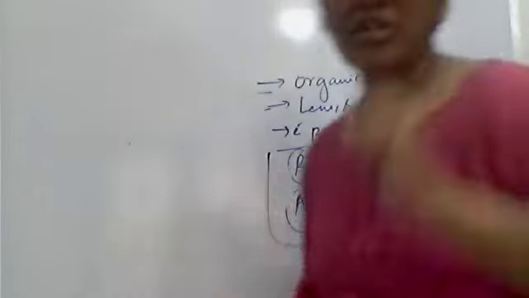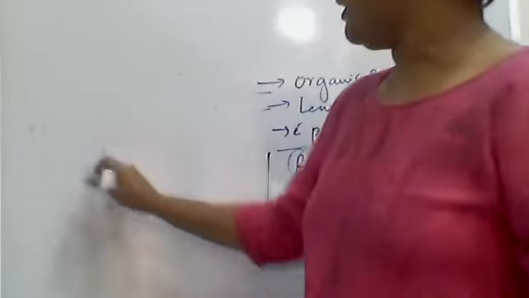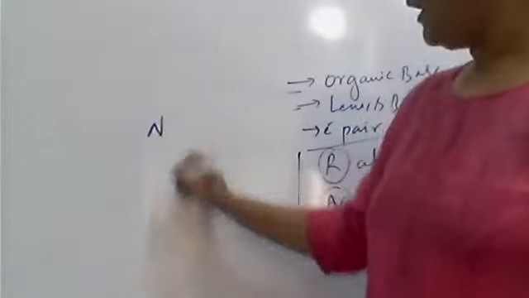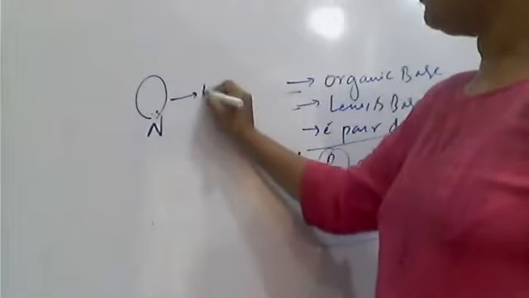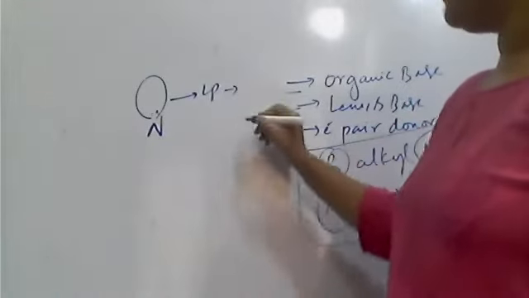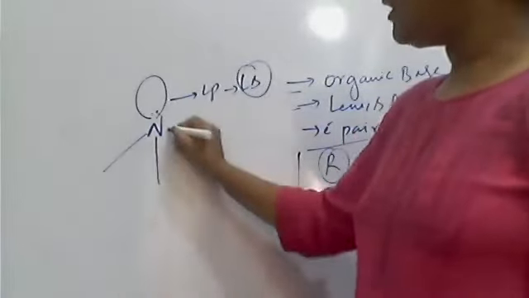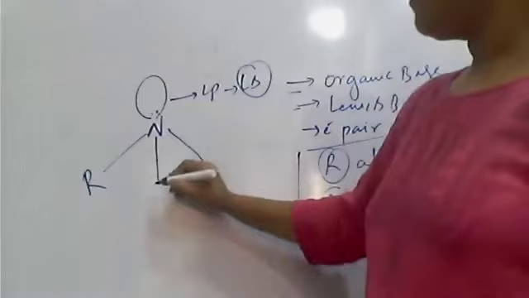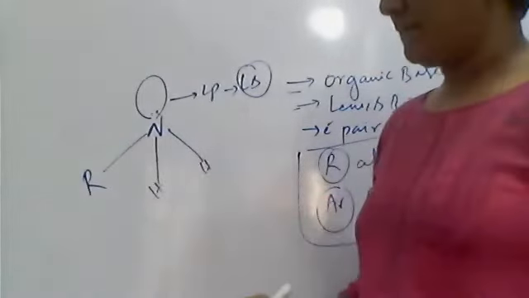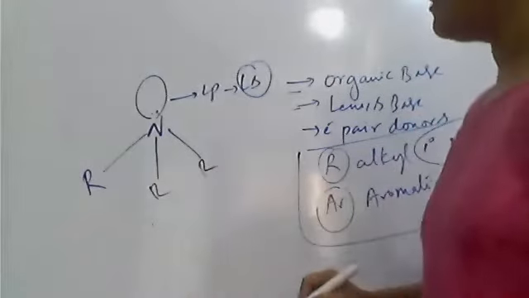And next, one more thing, note this point. The tertiary amines, for example, you take here R3N. The nitrogen has a lone pair of electrons, and because of this lone pair, it acts as an electron pair donor, that is, a Lewis base. Around the nitrogen, 3 sigma bonds are possible. If it is RNH2, it is a primary amine. If all of these are replaced by R, it is a tertiary amine.